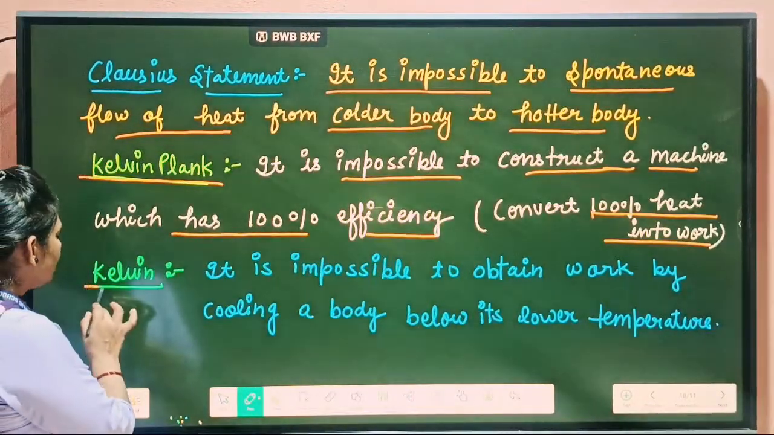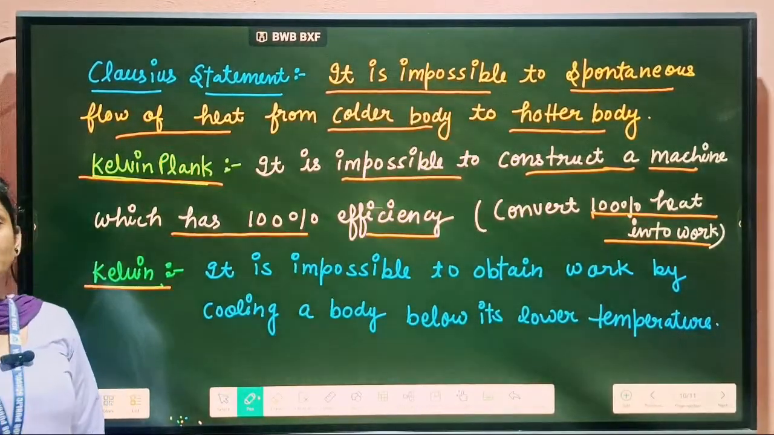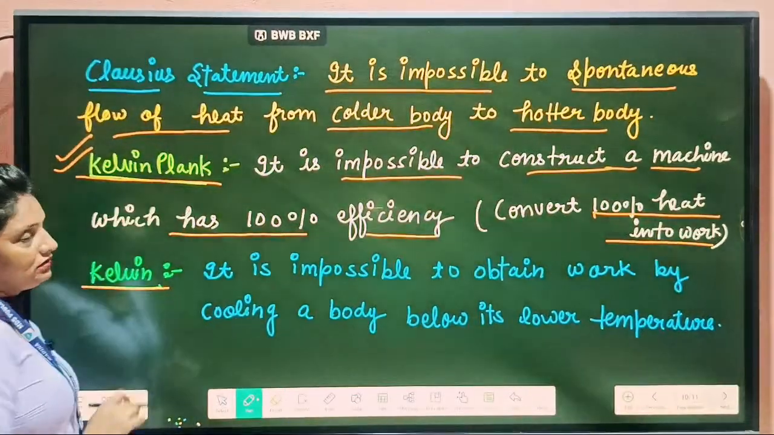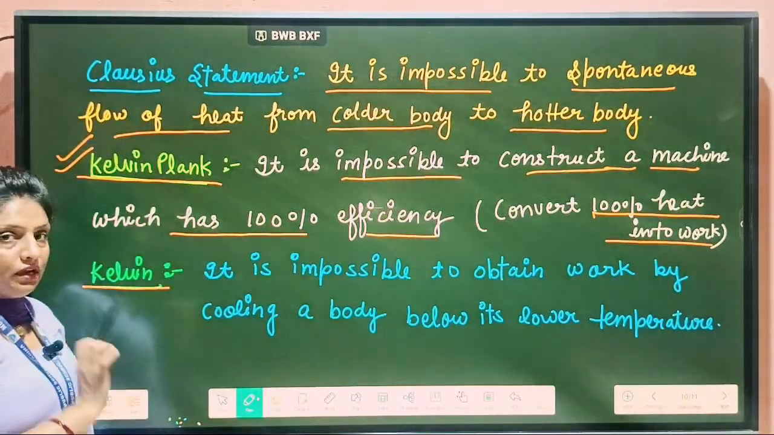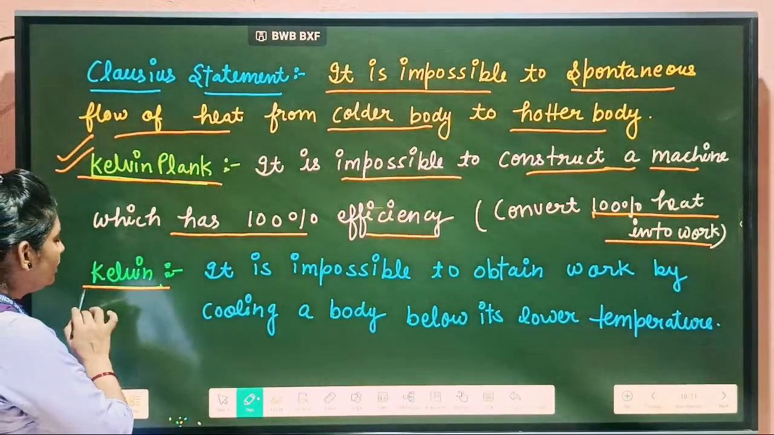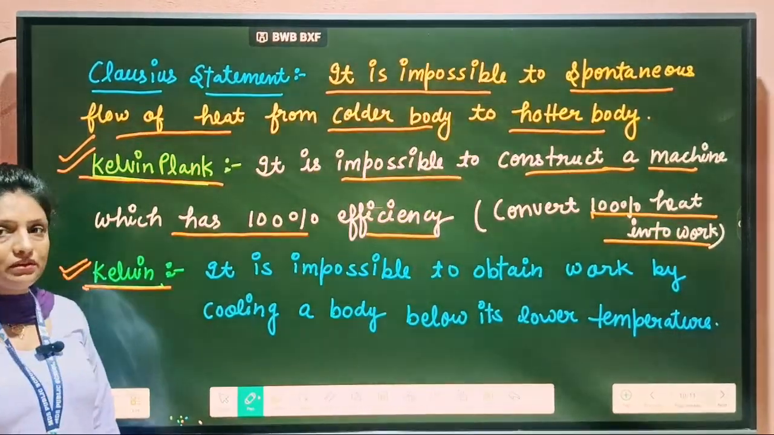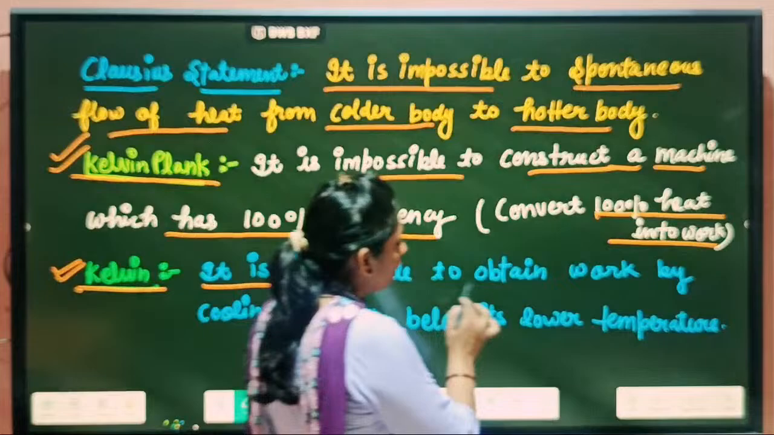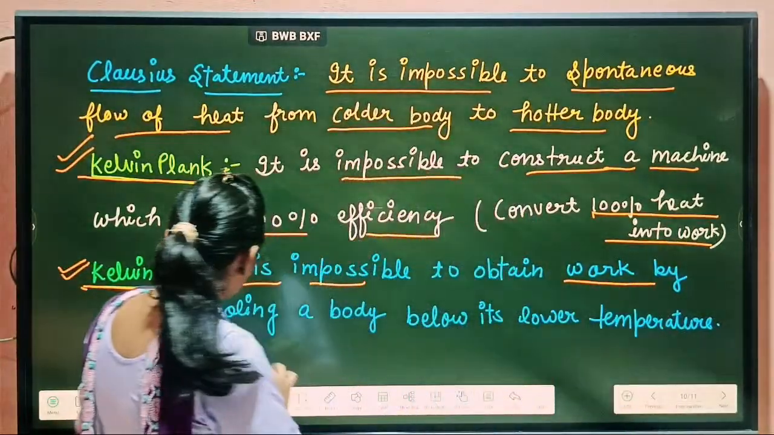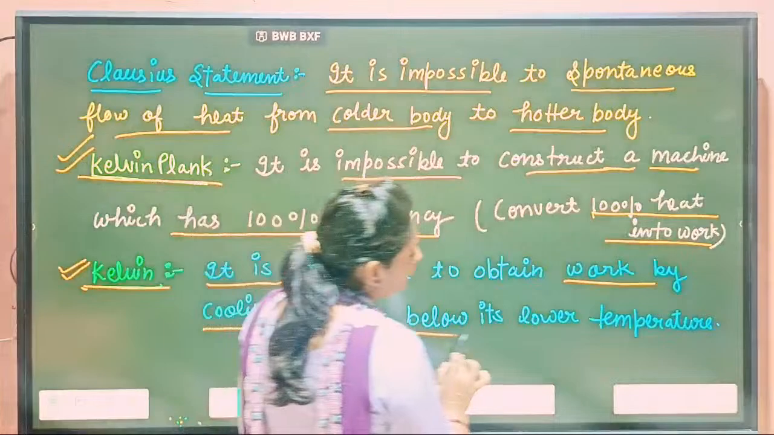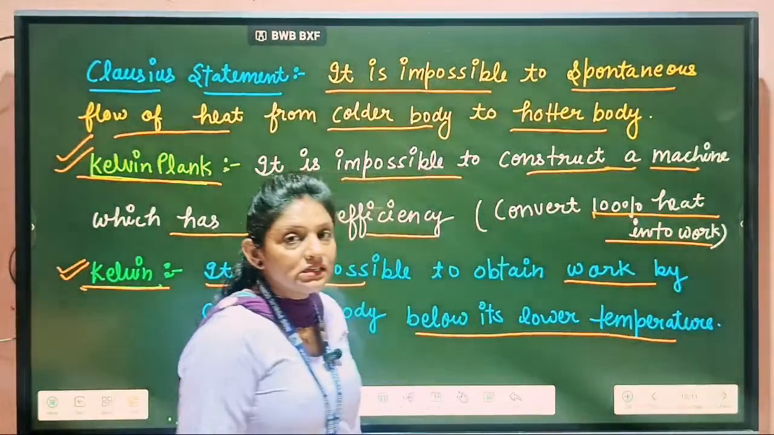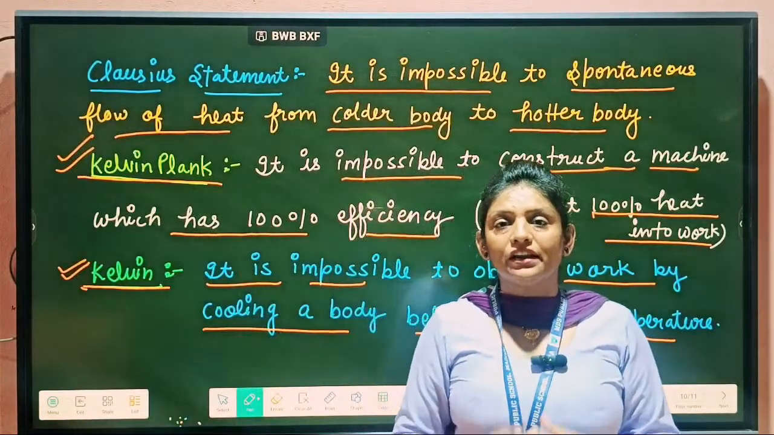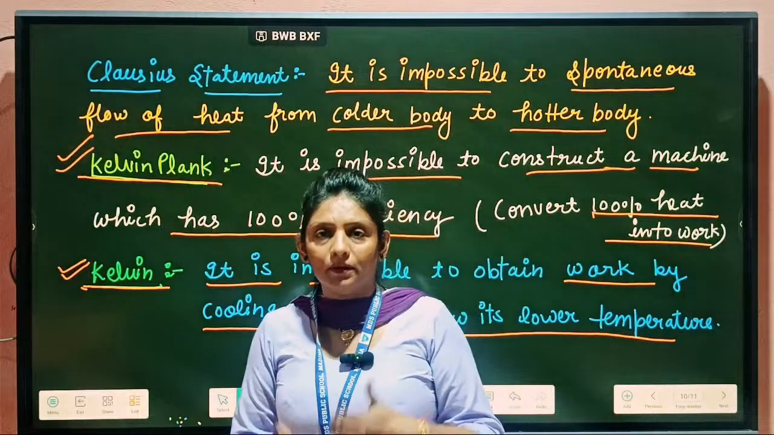Then students, our last statement for the second law of thermodynamics is the Kelvin statement. The previous one was the Kelvin Planck statement, but now we are going to discuss the Kelvin statement. What does this statement say? It is impossible to obtain work by cooling a body below its lower temperature. Students, every body has its specific minimum temperature.